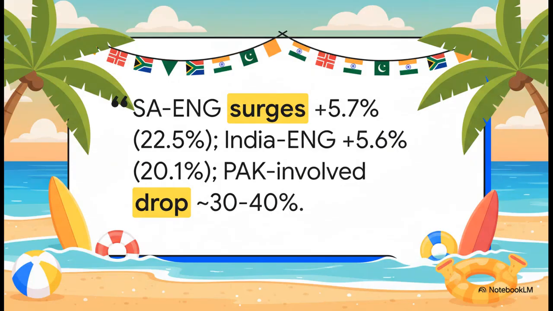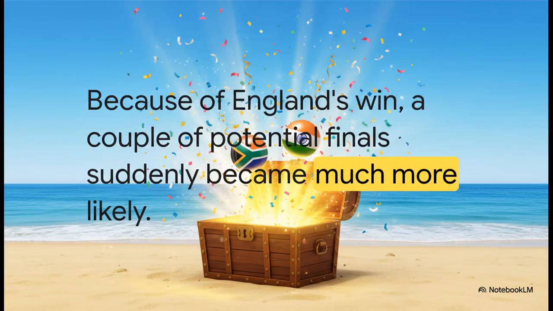And this really gets to the heart of it. A South Africa-England final, its chances surged by over 5%. An India-England final, same thing, a huge jump. But matchups with Pakistan in them, their probabilities just fell off a cliff, dropping by a whopping 30 to 40% in some cases. So who were the biggest winners from all this? I mean, who benefits when the entire board gets scrambled like this? Well, let's look at the numbers.